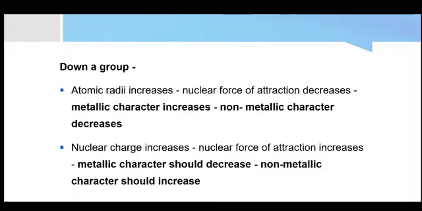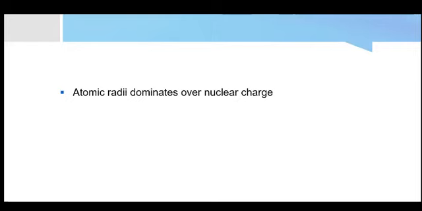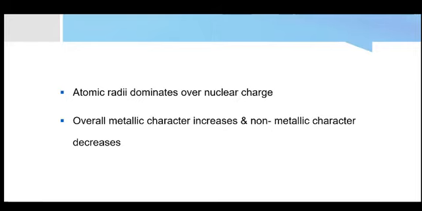non-metallic character will decrease. But the nuclear charge is also increasing, so the vice versa should happen, that the nuclear force of attraction is increasing, so it will be easier to accept an electron and difficult to lose an electron, so the metallic character should decrease and non-metallic character should increase. But again atomic radii will dominate over the nuclear charge and the metallic character will increase down a group because the atomic radii is increasing and non-metallic character will decrease.